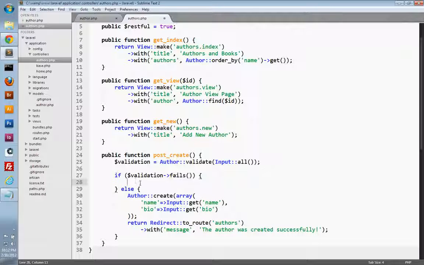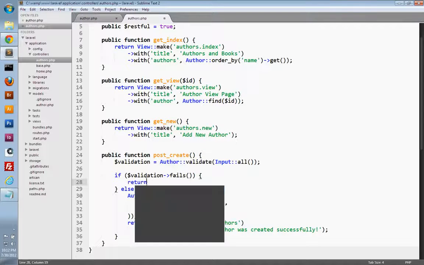So if the validation does fail, what do we want to do? Well, we just want to make sure we display the form again. So that means we'll want to redirect back to our new author route, and that'll display the form. And then we want to make sure to display the error messages so they know what went wrong, and then they can resubmit the form and try to save the author into the database again. So to do all of that, we can actually accomplish that all in one line of code.